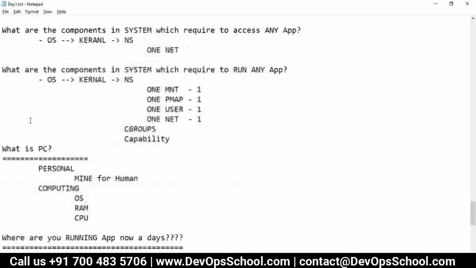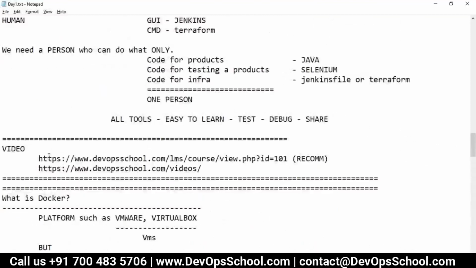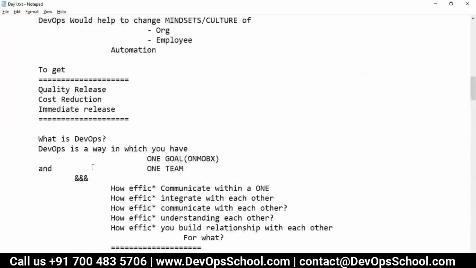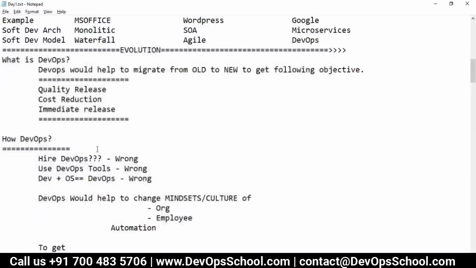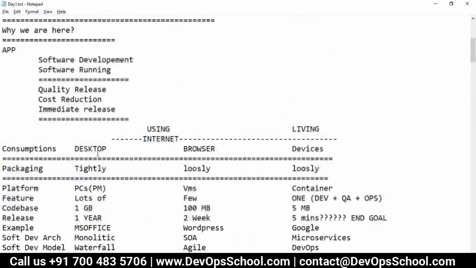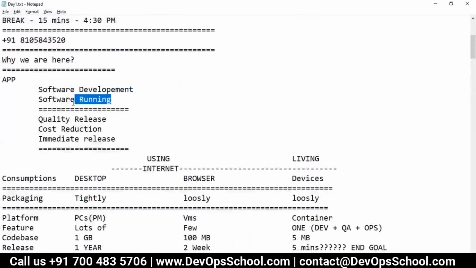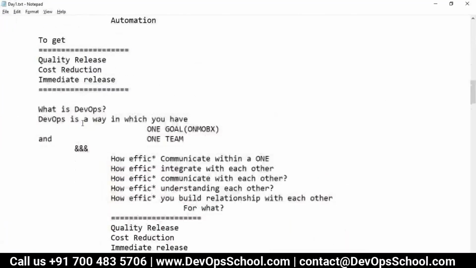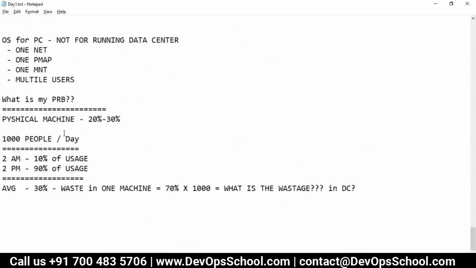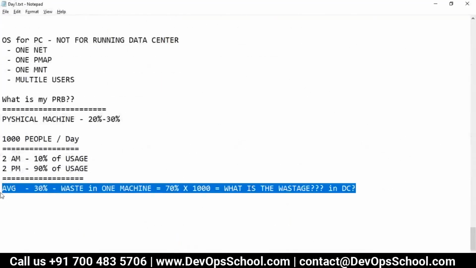See here, what is the goal in DevOps? Back to the same topic: cost reduction, for development and running costs, which are so high. Now the question is, are you paying for the applications? Take Google: Google search, Gmail, Photos, and all. Have you paid for that anywhere? Or for watching YouTube videos?